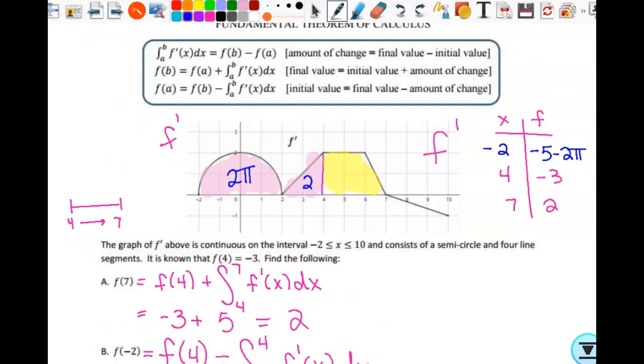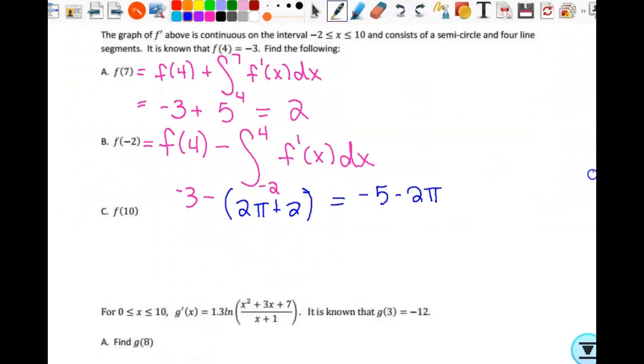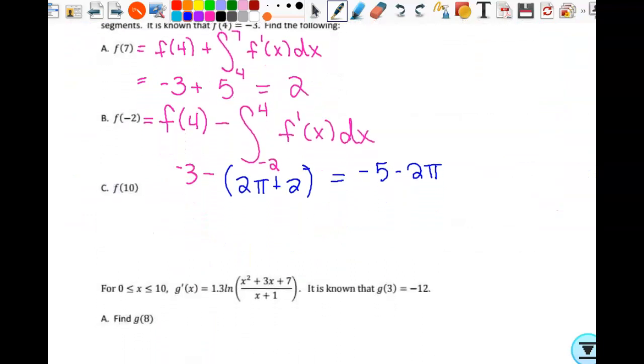So this graph goes to 10, and we're asking for 10. I was looking at the way you set it up.